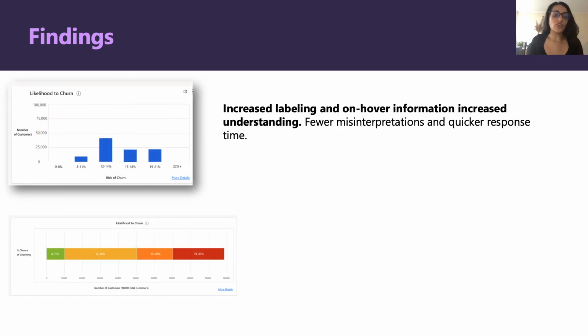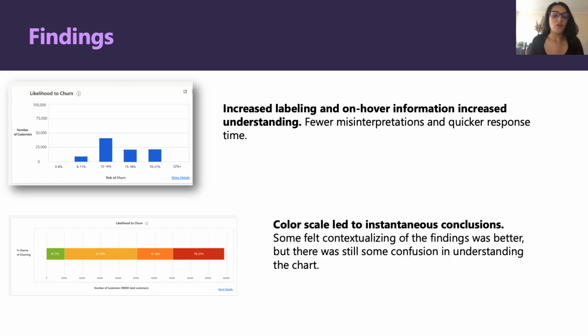Between our likelihood to churn charts, we saw that the increased labeling and on-hover information led to fewer misinterpretations and that users had a quicker response time in giving a recommendation. We also found that this color scale led to instantaneous conclusions by some of our participants, and some felt that the contextualizing amongst all the customers was better.